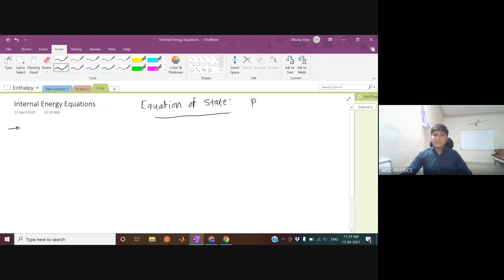An equation of state is this: PV equals nRT. And (P plus a by Vm squared)(Vm minus b) equals RT. These are called equations of state. This is the equation of state for a van der Waals gas, and this is the equation of state for an ideal gas. They are called equations of state because they relate state variables with each other, nothing else.